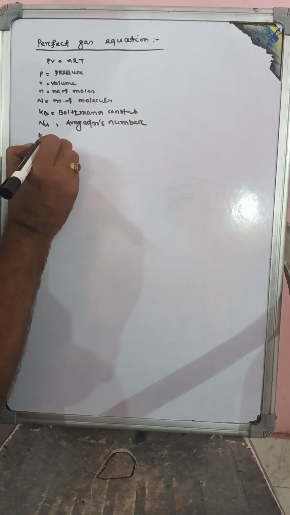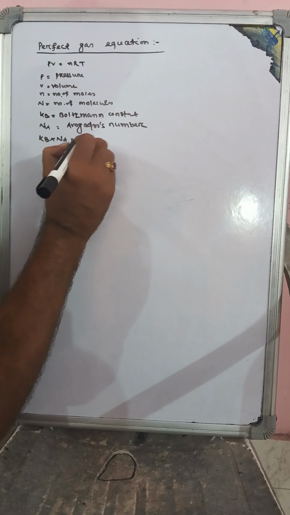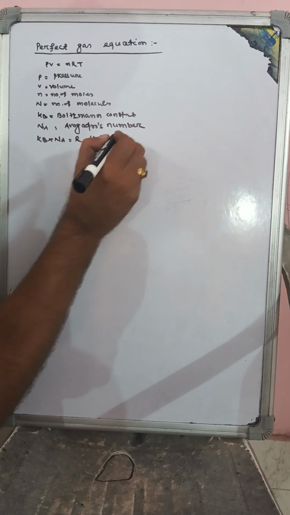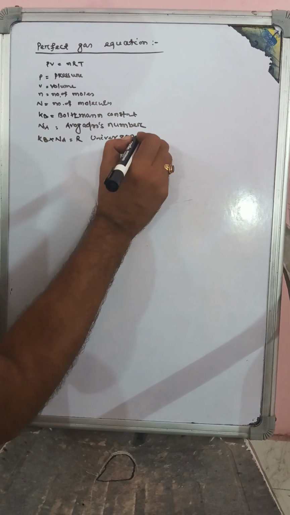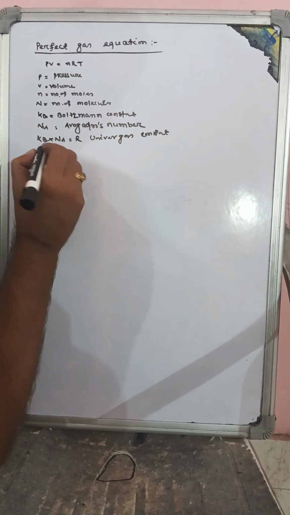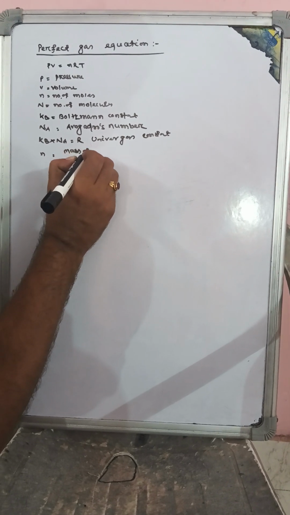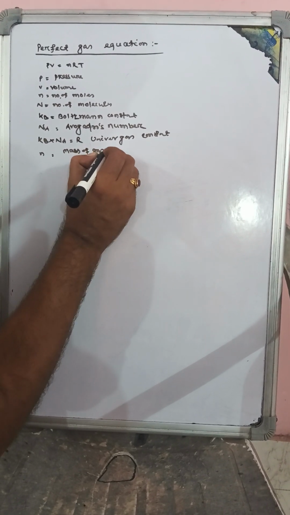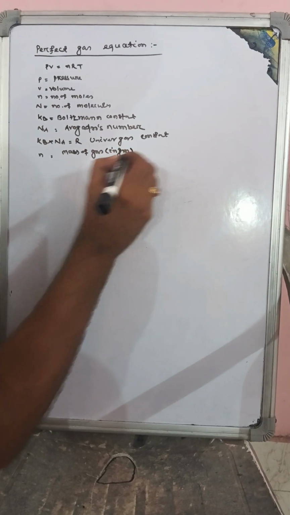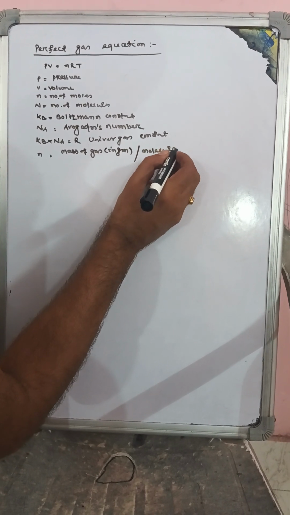Kb into NA is equal to R, that is, R is equal to universal gas constant. Small n is equal to mass of gas in gram, whole divided by molecular mass.